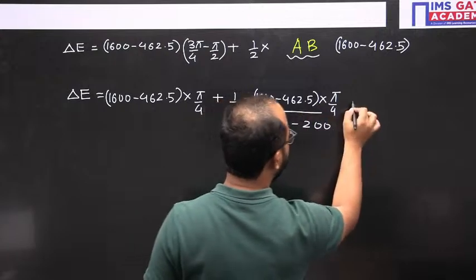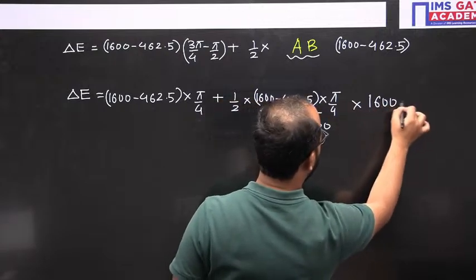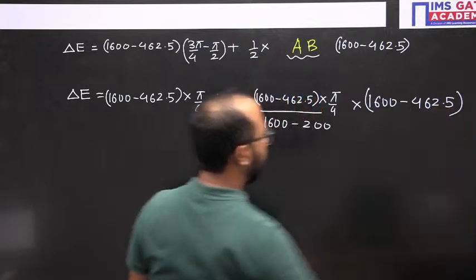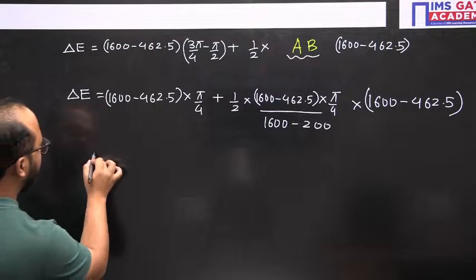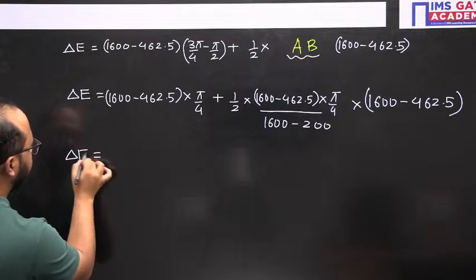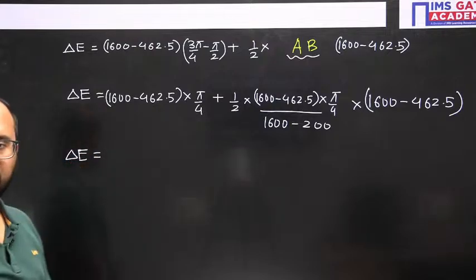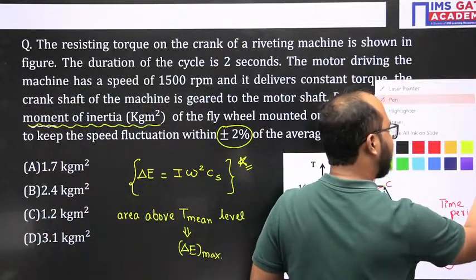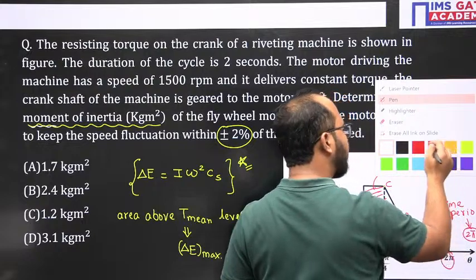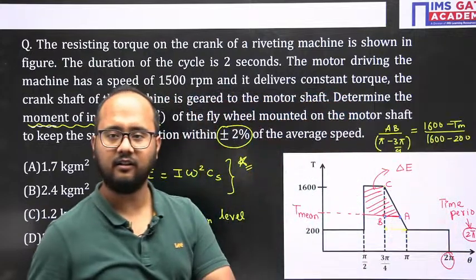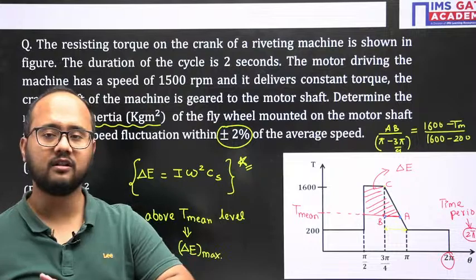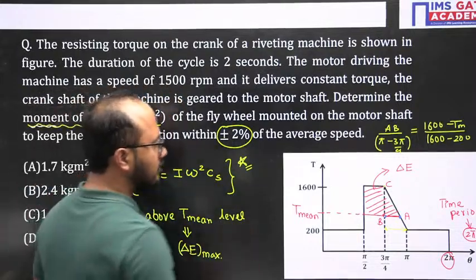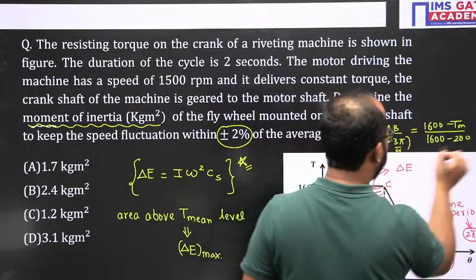Finally, after solving this, you will get delta E. Mathematics is always involved in all the engineering subjects. We must not forget basic mathematics. Got it? From the similar triangles property, we have written this.